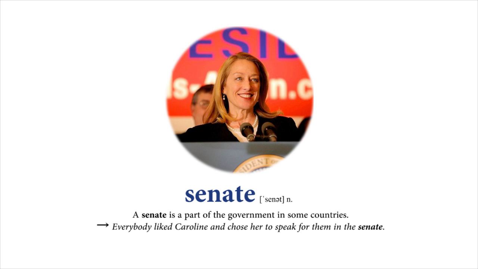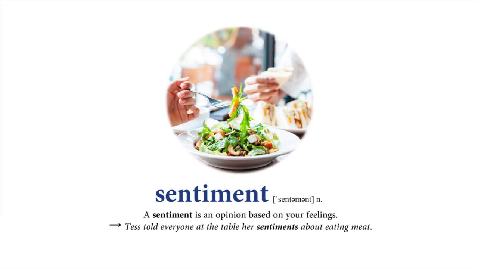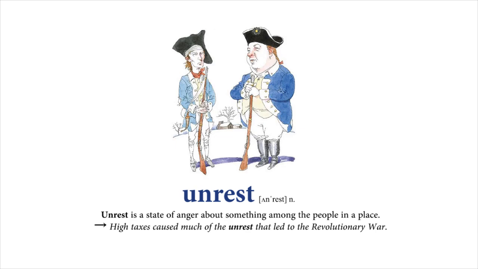Senate. A senate is a part of the government in some countries. Everybody liked Caroline and chose her to speak for them in the Senate. Sentiment. A sentiment is an opinion based on your feelings. Tess told everyone at the table her sentiments about eating meat. Unrest. Unrest is a state of anger about something among the people in a place. High taxes caused much of the unrest that led to the Revolutionary War.